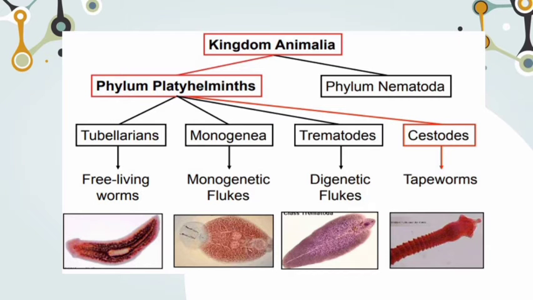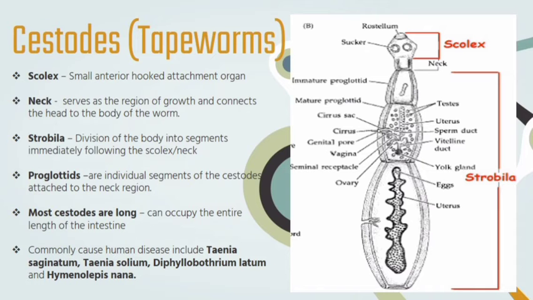Cestodes are classified under the subkingdom Metazoa, part of phylum Platyhelminthes, which means the flatworms, and these parasites are considered primitive worms. Cestodes or tapeworms, as you can see in the pictures, have a scolex, a small anterior hook attachment organ. It's a specialized segment that consists of hooks and suckers that anchor the parasite to the walls of the small intestine.